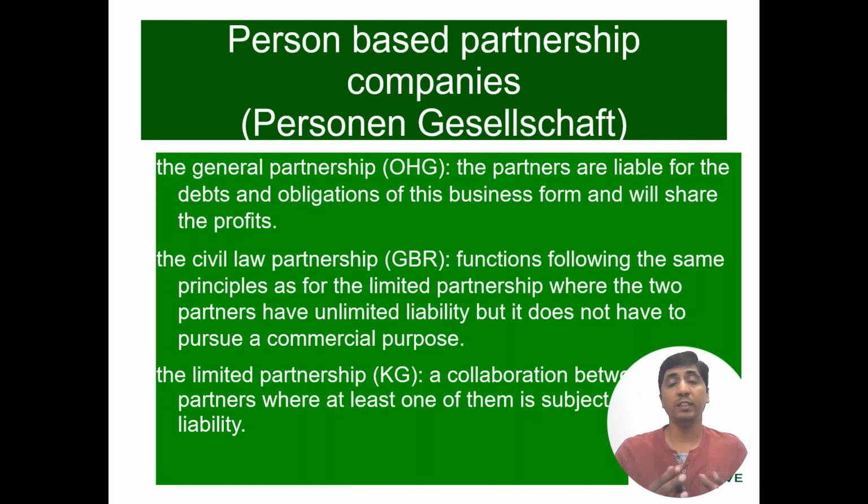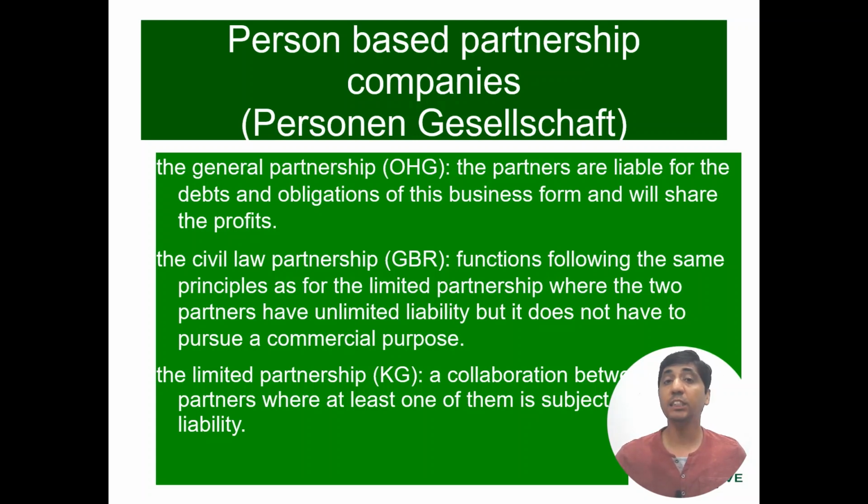with 2 or more than 2 persons together. The first type is OHG, the general partnership. The partners are liable for the debt and obligations of this business firm and will share the profit. So you have all the liabilities divided among the partners as well as the profits.